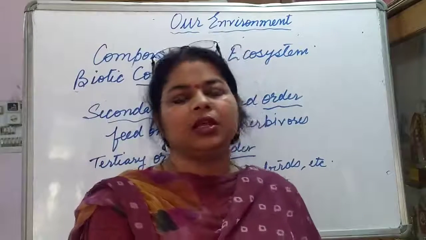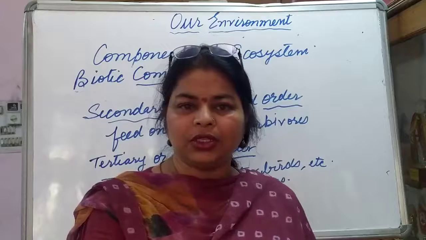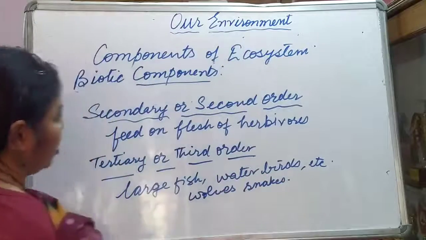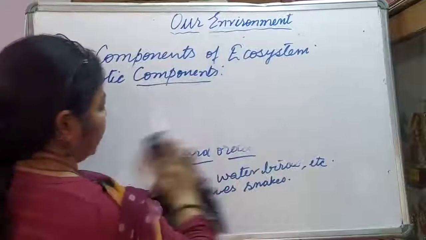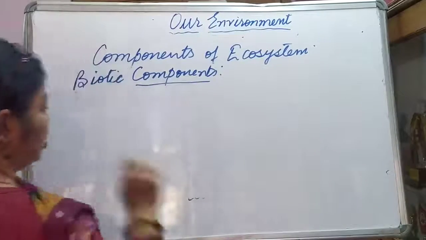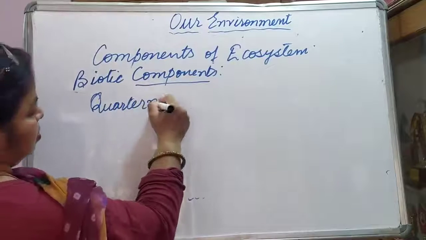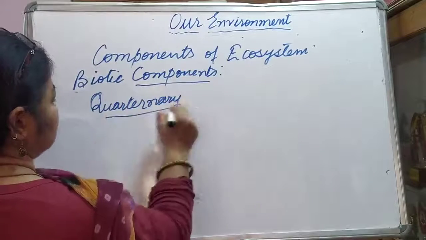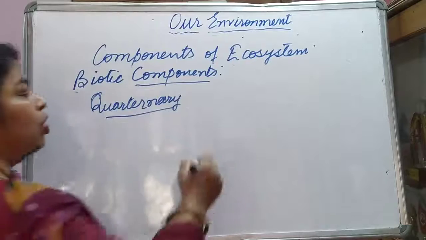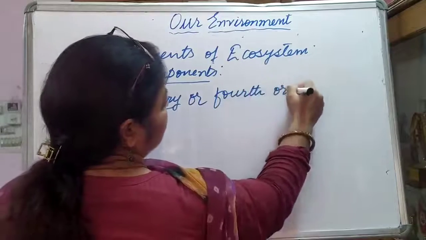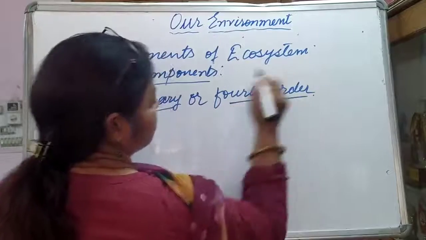Then the last category of this is quaternary, or fourth order organisms.